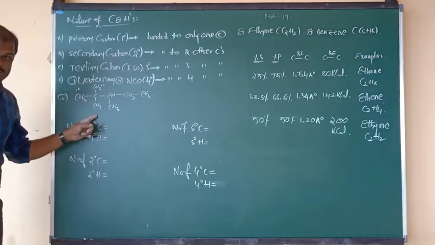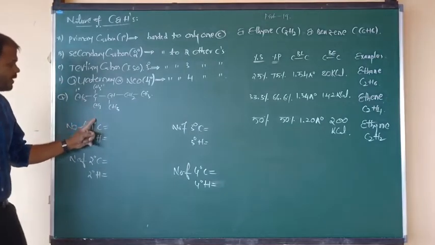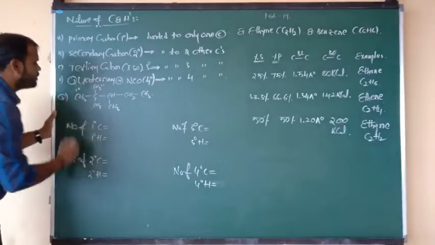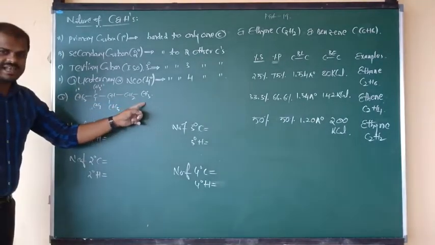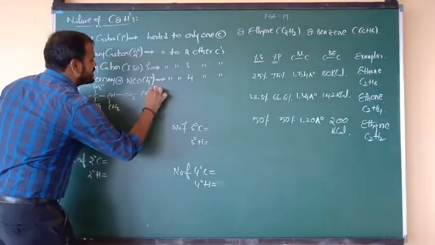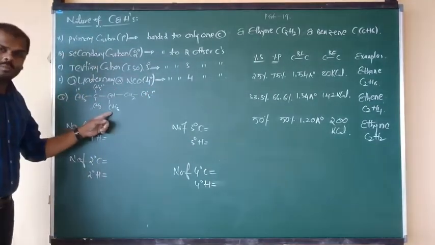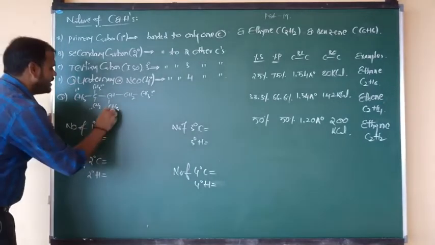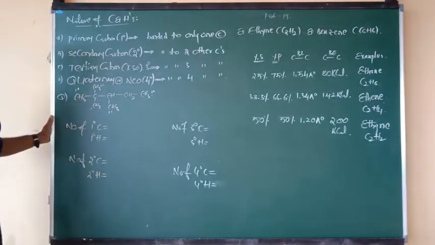Below the plane one CH3 is there. It is also connected to only one carbon, the central carbon. It is also nothing but primary. On the right plane one CH3 is there. It is also connected to only one carbon, so we can say the last one is also primary. And below the plane one CH3 is there. It is also connected to only one carbon, so it is also nothing but primary.